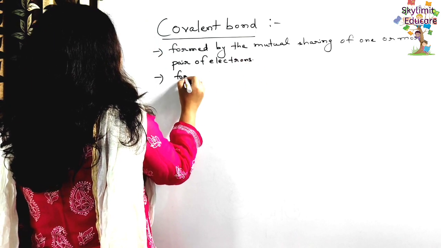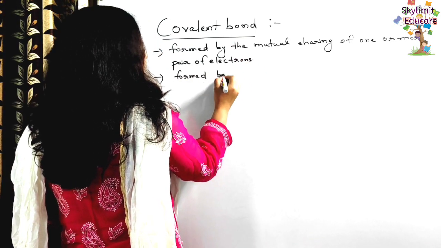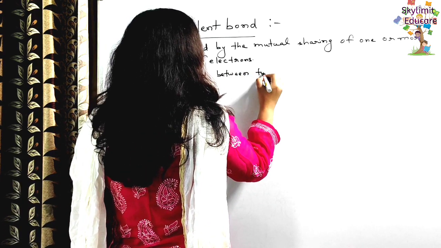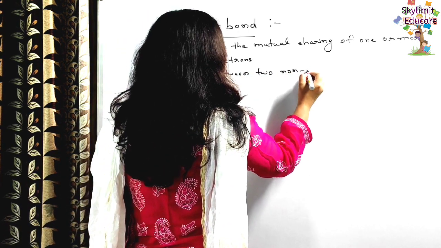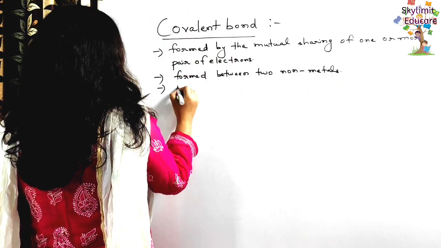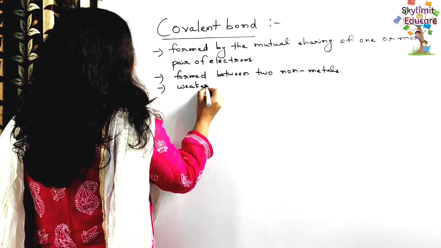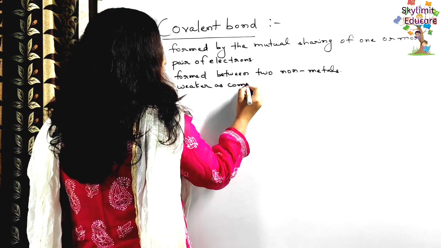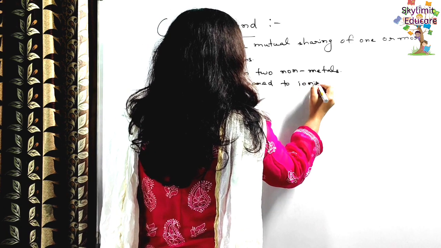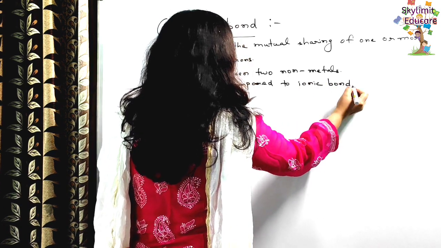It is formed between two nonmetals. It is weaker as compared to ionic bond, right?